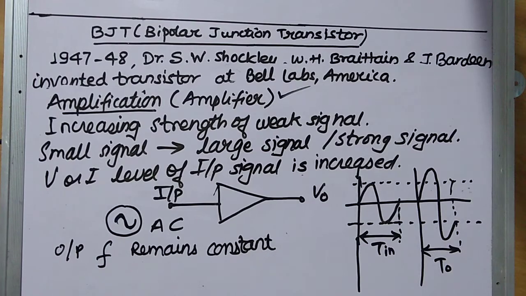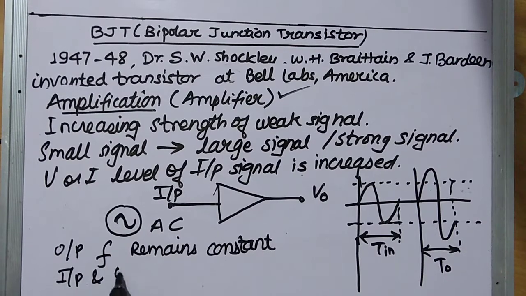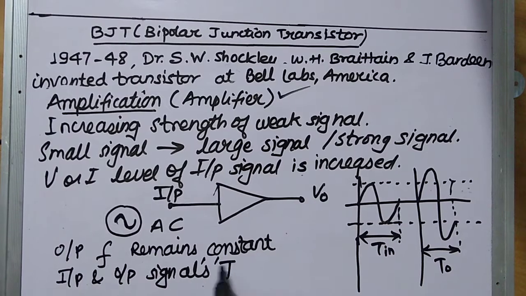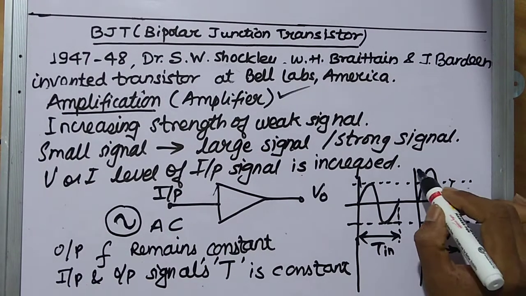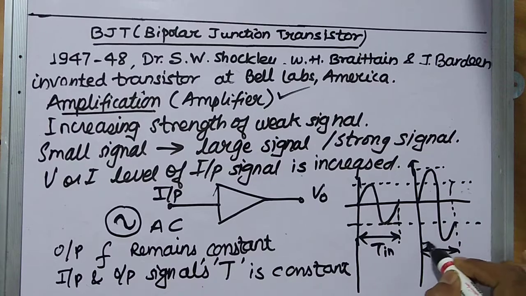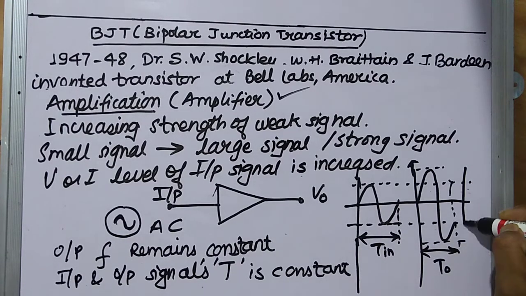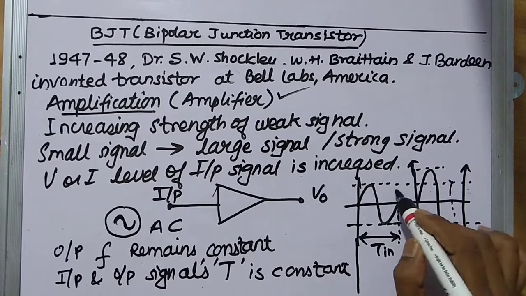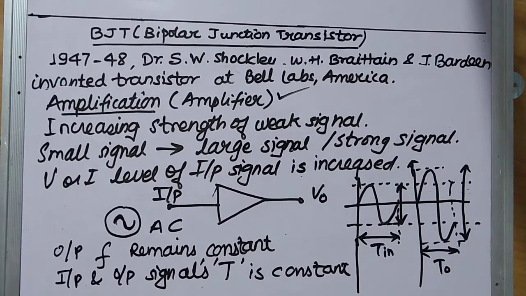If output frequency remains constant, we say that the input and output signal time period is constant. So what is increasing? Here the voltage level is increasing. We can see that this is the output level and this is the input level. So we have increased the strength of the signal, we have increased the amplitude of the signal.